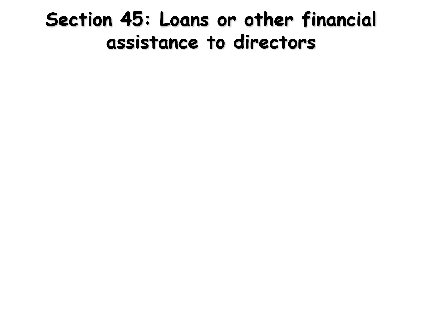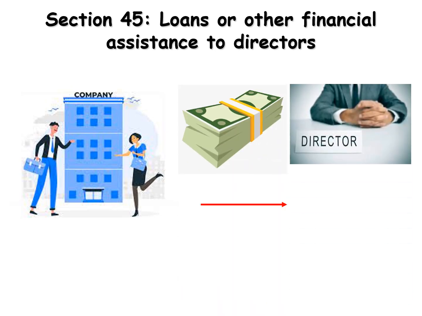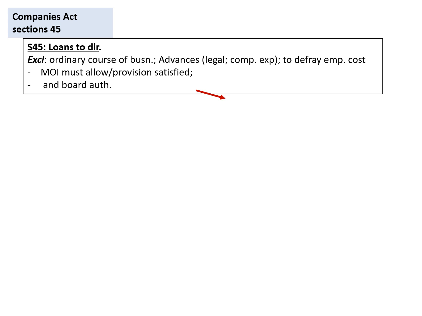Section 45 of the Companies Act applies to loans or other financial assistance to directors of the company, irrespective of the reason for the loan or financial assistance. This section excludes a loan in the ordinary course of the business, for instance a bank, or any advances paid to a director for legal or any other expenditure carried on behalf of the company, or to defray employees for any costs carried on for removal.